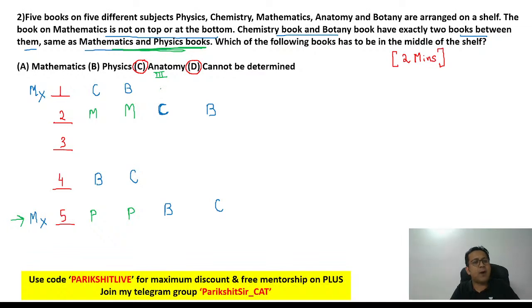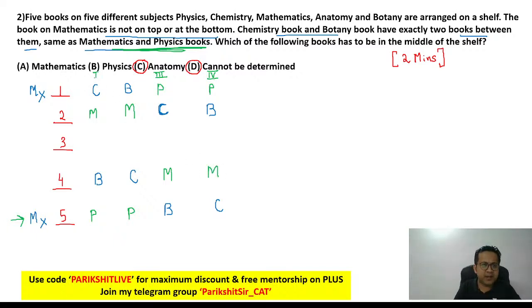M cannot be at number 1 for the simple reason M is neither at the top nor at the bottom. So P can be at number 1. If P is at number 1, M and P have 2 books between them. So in that case, M will be at number 4. Or in the fourth scenario, if P is at number 1, M is again at number 4. There is no other possibility.